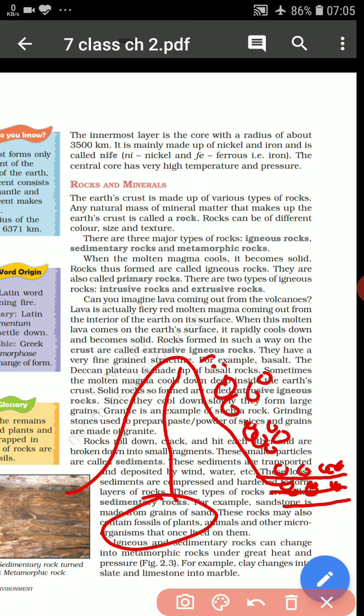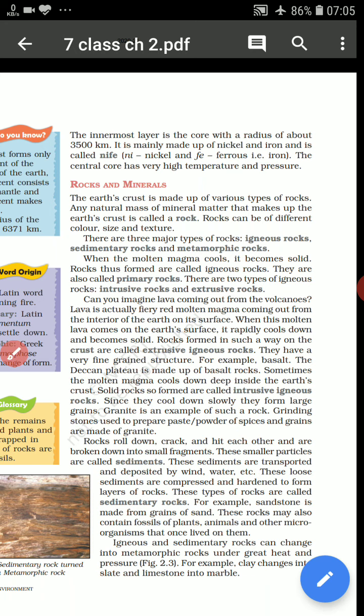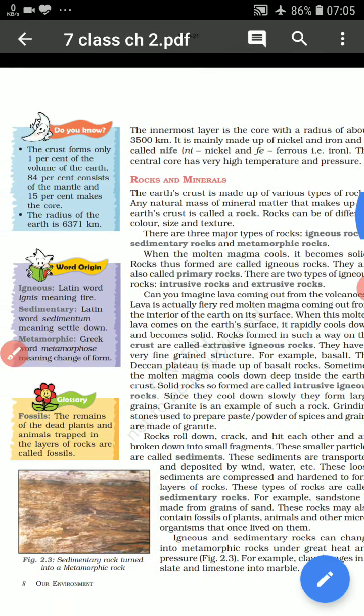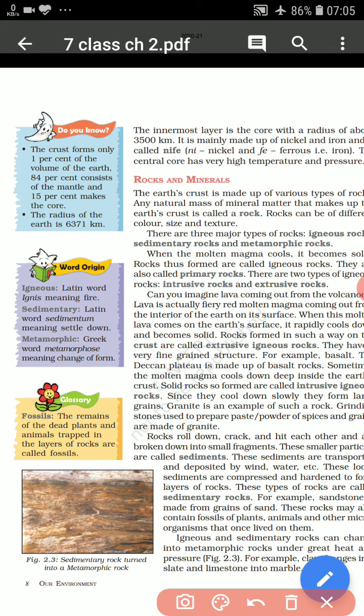As in the sedimentary rock you will find various layers, in this only you will be finding the fossils. Now what are fossils? Fossils are the dead remains of plants and animals which got trapped in the layers of rock.